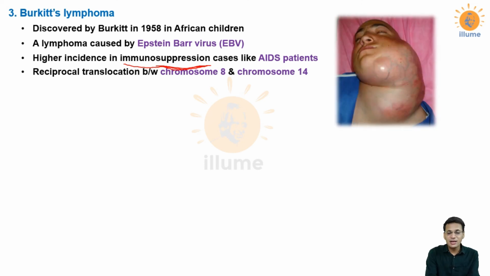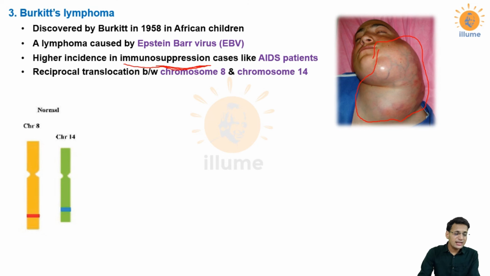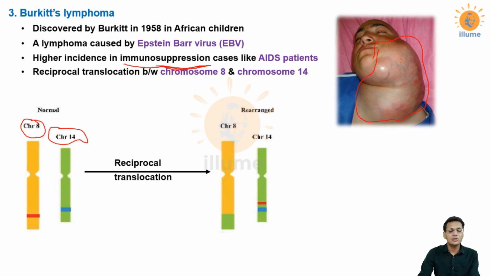This is a picture of Burkitt's lymphoma. You can very well appreciate the amount of swelling seen in the neck area of this patient. Reciprocal translocation is between chromosome number 8 and chromosome number 14. These are the normal chromosomes, and after reciprocal translocation they have exchanged their segments. Chromosome 14's green segment has appeared on chromosome 8, and the red band from chromosome 8 is now present on chromosome 14. So this is reciprocal translocation.